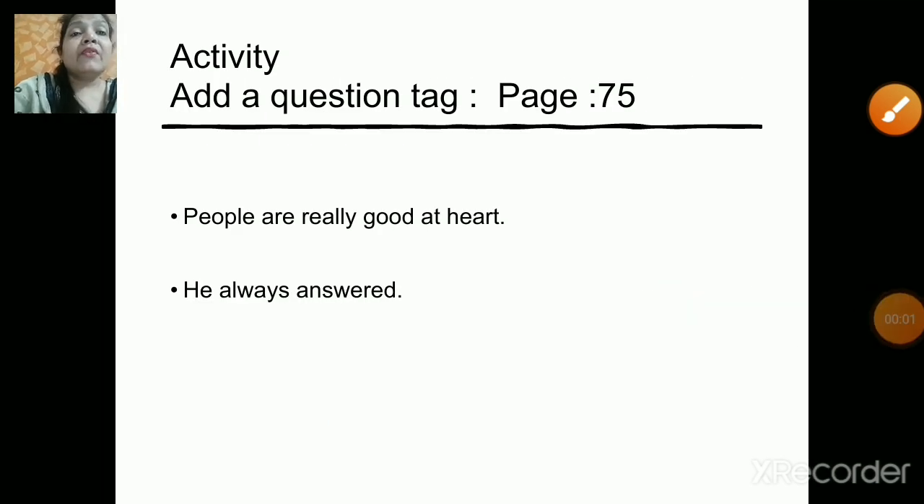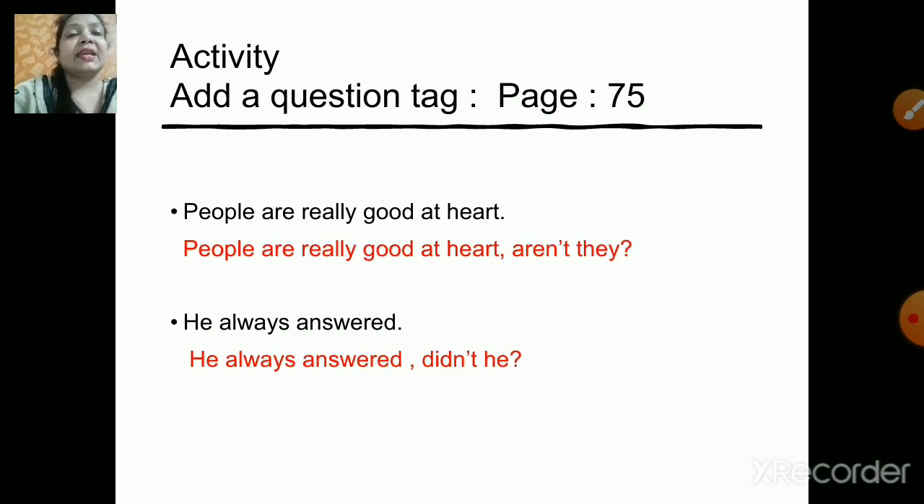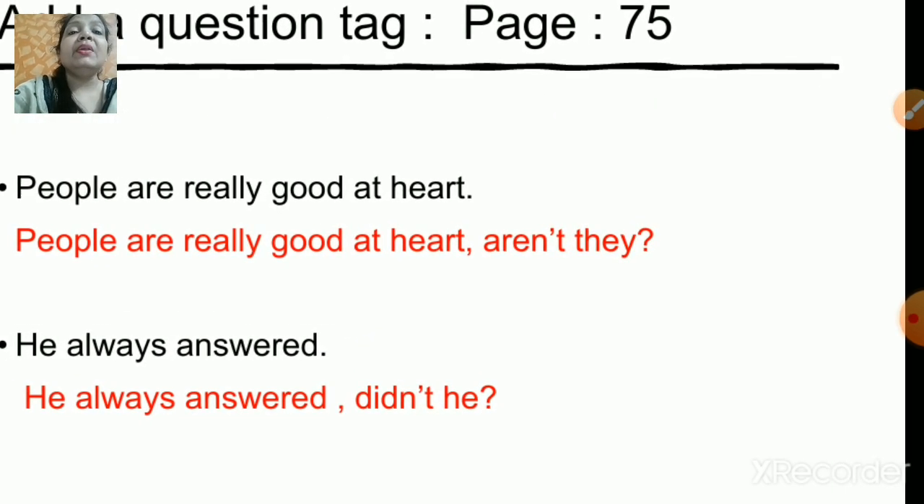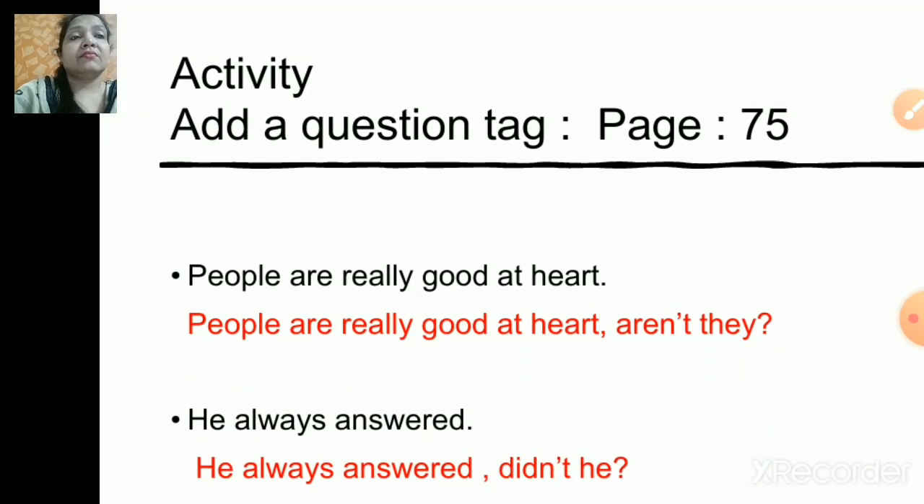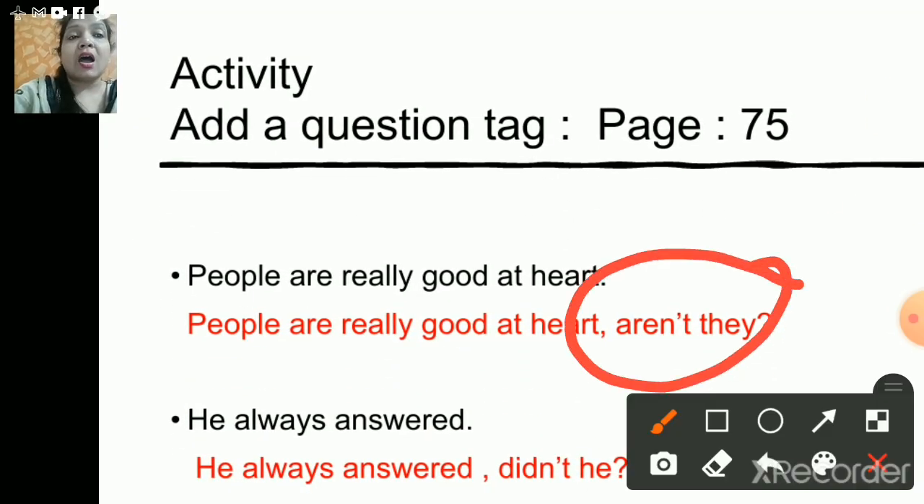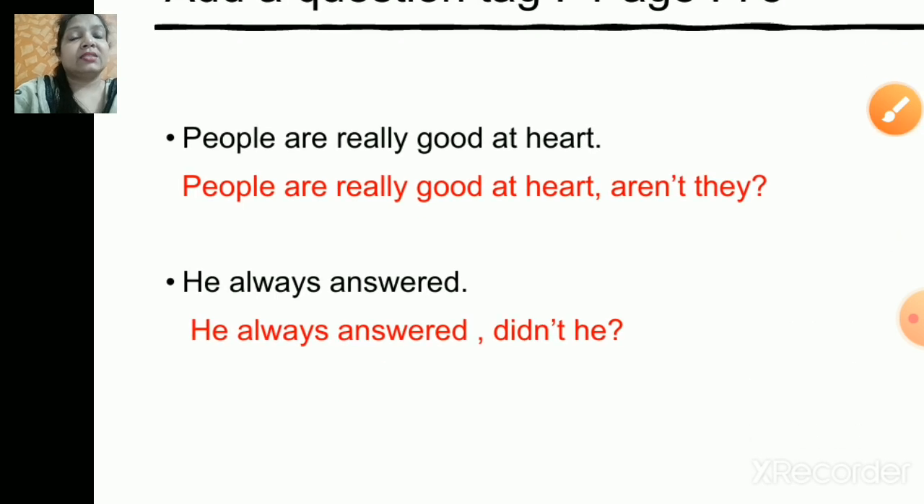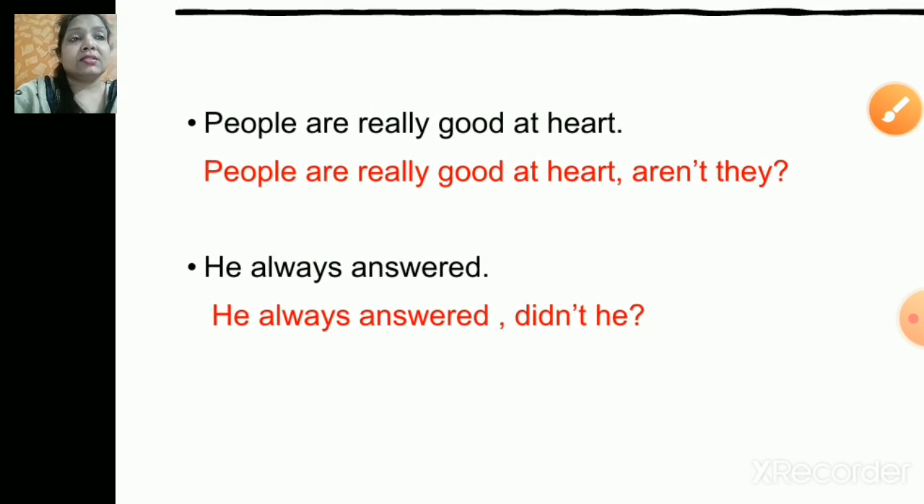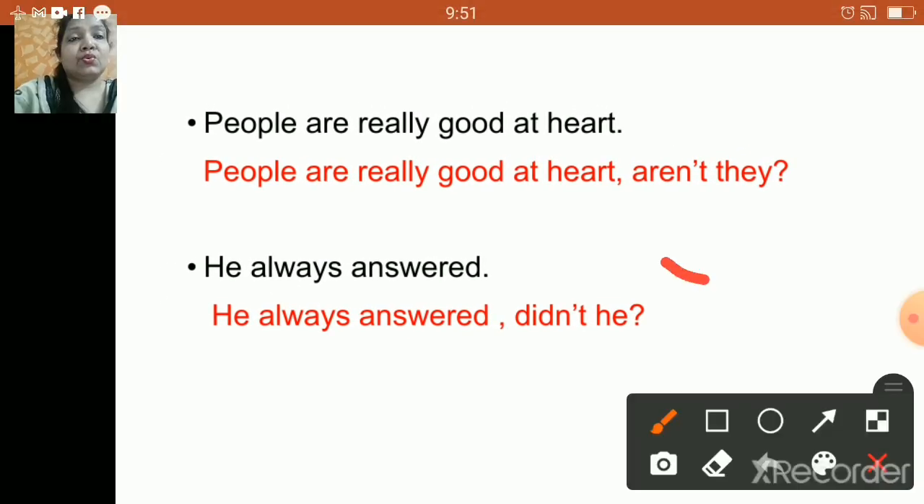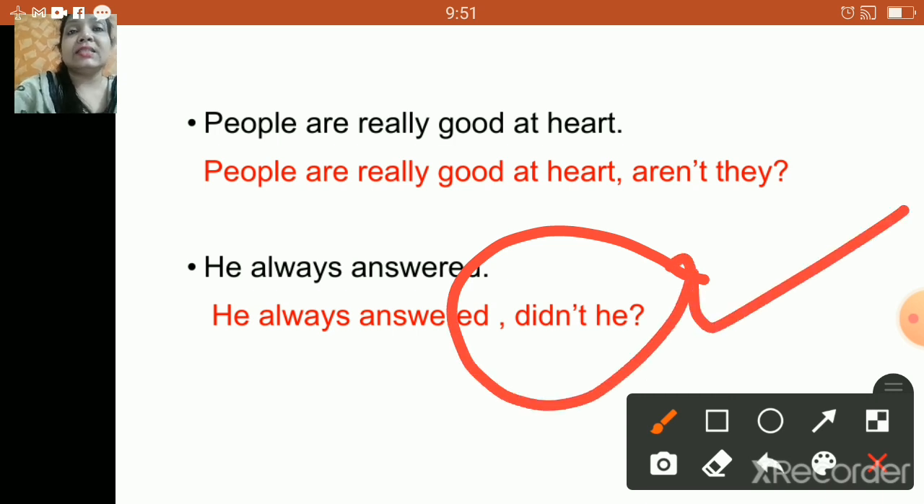Now, people are really good at heart. You can add your question tag over here. He always answered. Okay. Now children, let us check what is the correct answer. People are really good at heart. So the correct question tag is aren't they? Next, he always answered. Okay, so the correct question tag is didn't he?